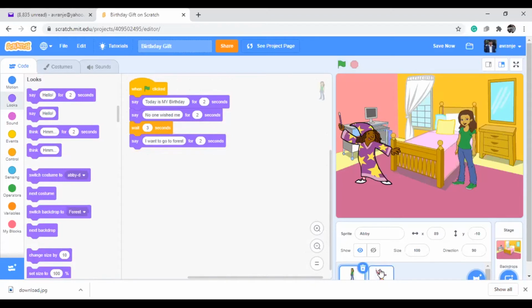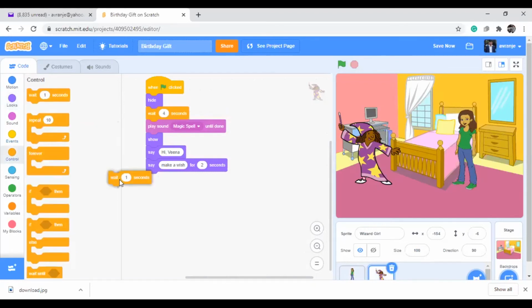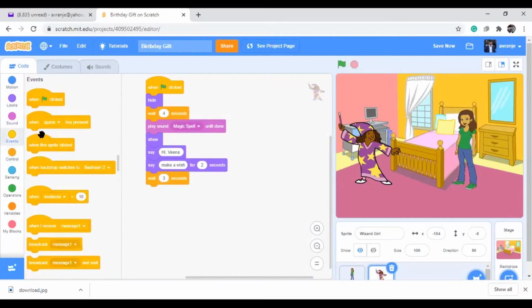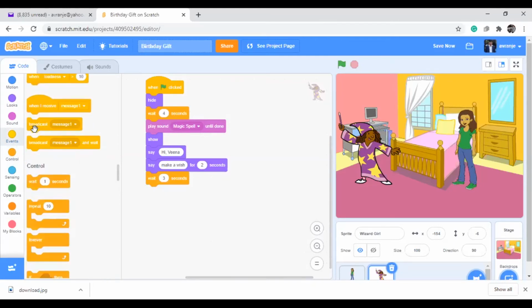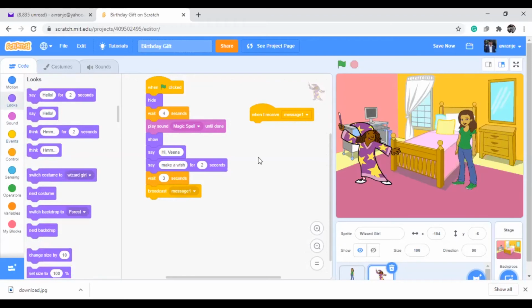Now coming to this character, until our dialogue completes, we are just in the wait mode. You can say that is 3 seconds. After that it will change the background. So how to change the background: when the wait 3 seconds is done, broadcast message one. When message one is received, then you can go to change background here.